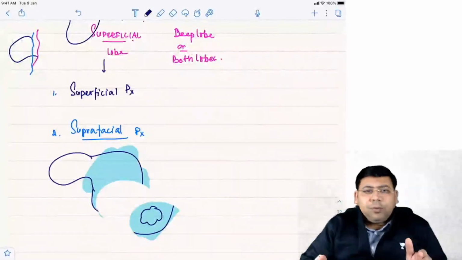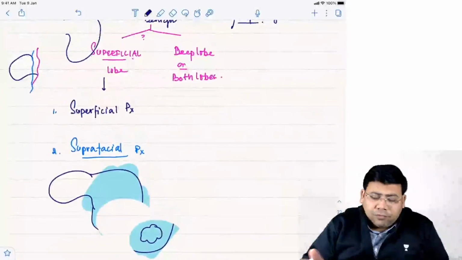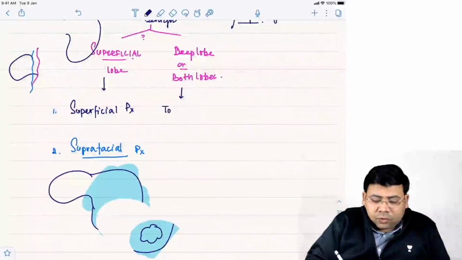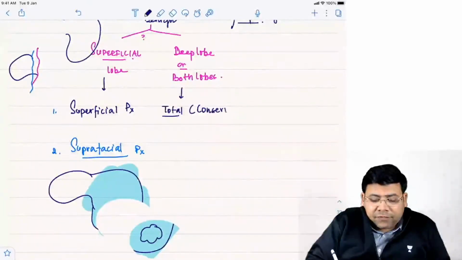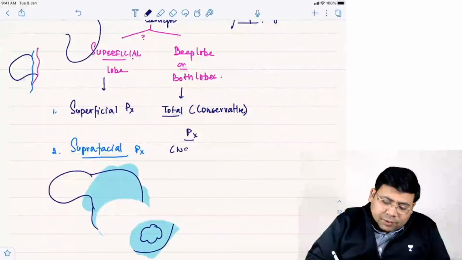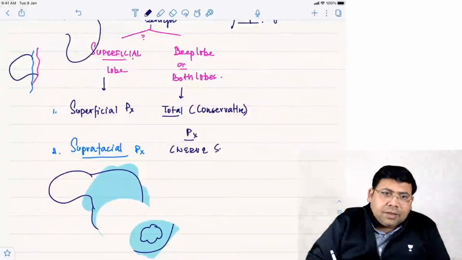Next is if it's a deep lobe tumor, or if it is involving both the lobes, what is the management? Answer is you will go for total conservative parotidectomy. What do you mean by total conservative parotidectomy? Let's say it's a nerve sparing parotidectomy.